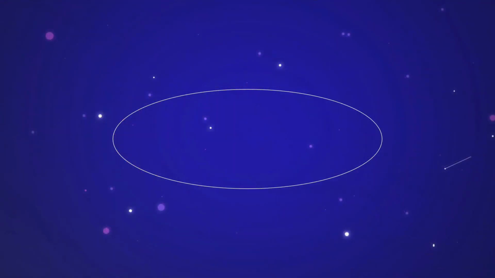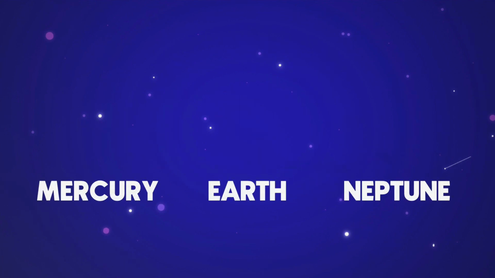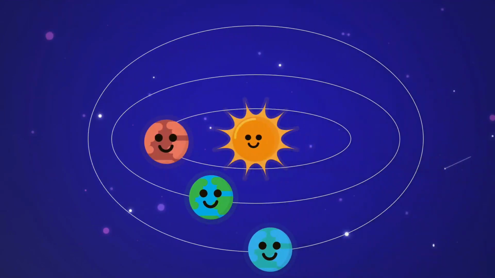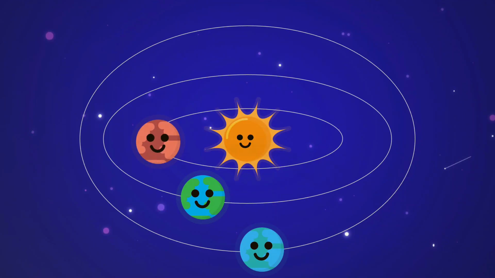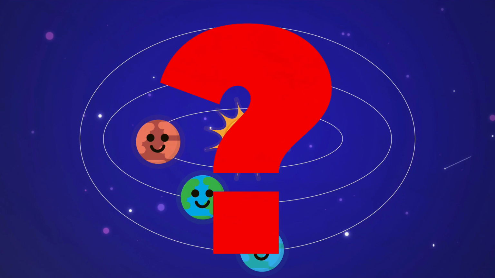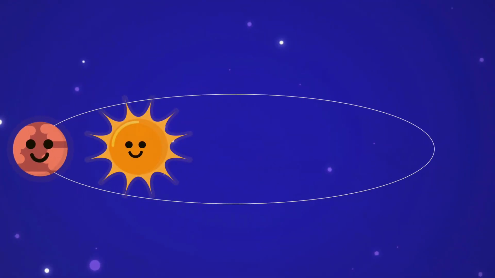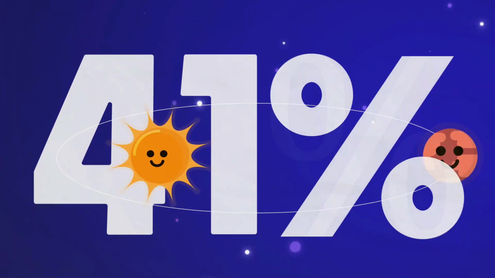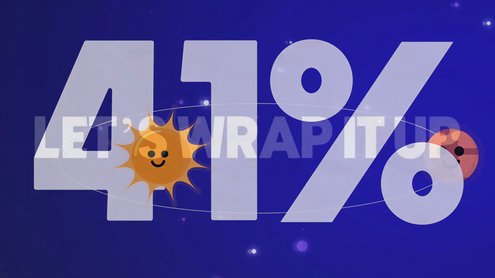If we look at the orbits of the different planets, we can see the change in elongation and shape, namely Mercury, Earth, and Neptune. According to Kepler's laws, larger distance between foci should mean a larger eccentricity. But why is it that Mercury is the most eccentric when it's the planet with the shortest orbit? We also know that Neptune is the farthest planet from the Sun, so according to Kepler's laws, it should have the most eccentricity. But why does it have the shortest? The eccentricity of Mercury is so large because its variation in solar distance, which is the aphelion and perihelion, is around 41%.